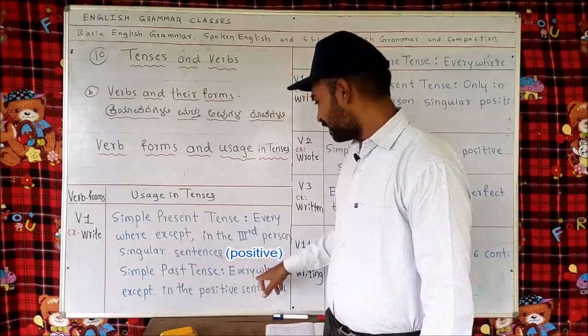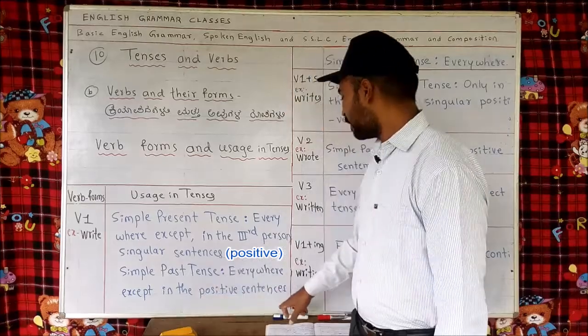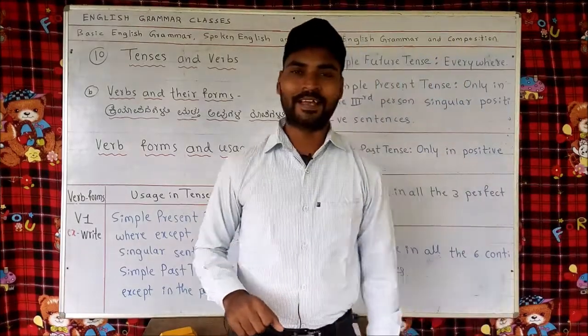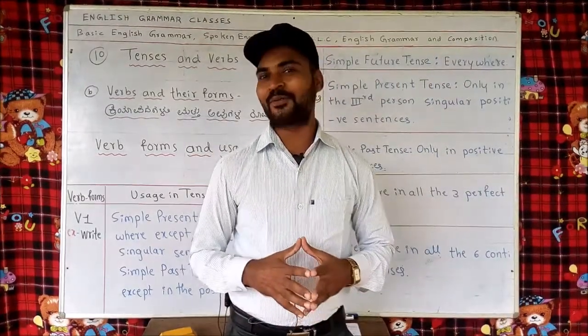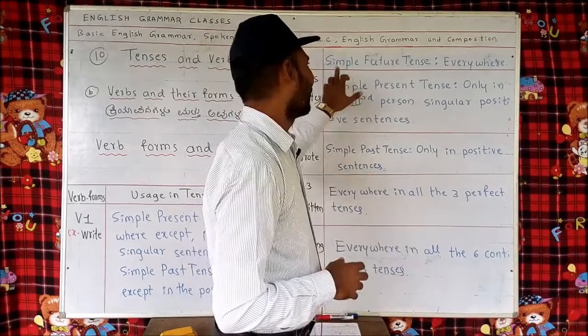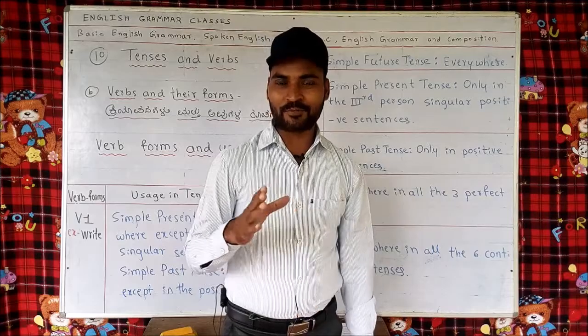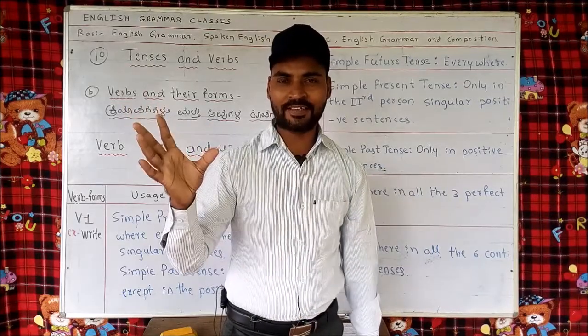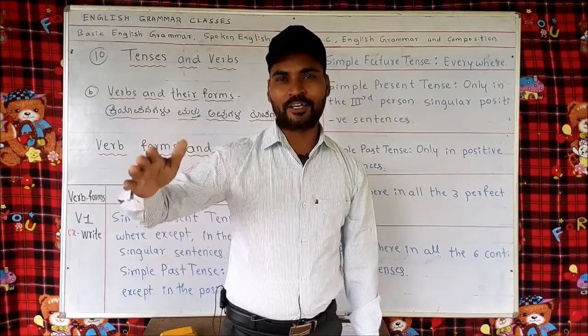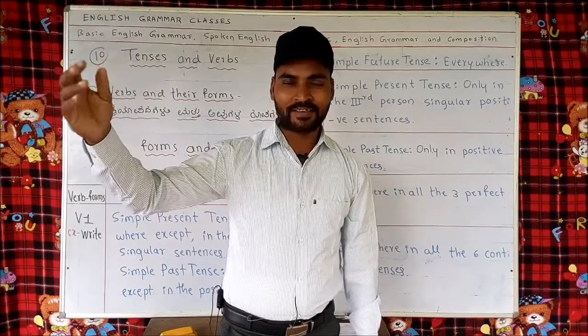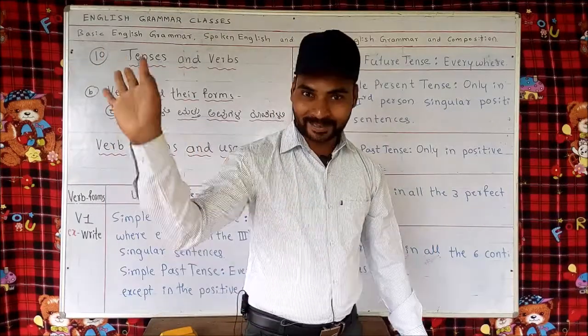Then simple past tense, everywhere except in the positive sentences. In simple past tense also we use the V1 form of the verb. Then in simple future tense, everywhere. This V1 form of the verb is used everywhere in simple future tense: positive, negative, first person, second person, third person, plural, singular, all kinds of sentences.